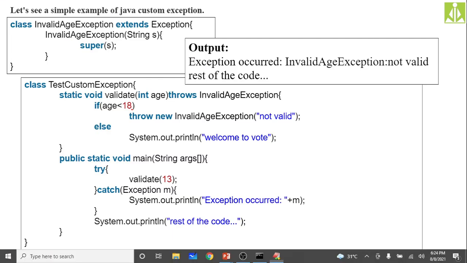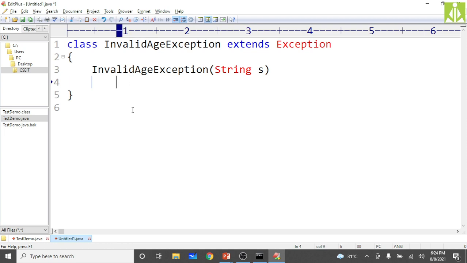Super is a keyword, right? So it is calling the super class constructor, super of s. Super class in the sense the Exception class. So whatever message we pass, it will send it to the super class, that is the Exception class. This is the code I am keeping inside my class.